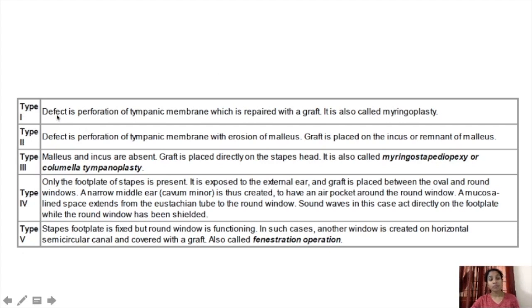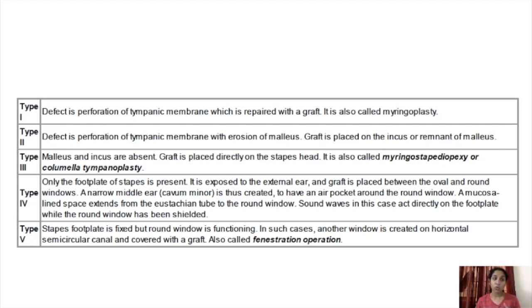In type 1, the defect is perforation of the tympanic membrane, which is repaired with a graft. It is known as myringoplasty. So tympanoplasty type 1 is myringoplasty. That is nothing but only the tympanic membrane is replaced with a graft.